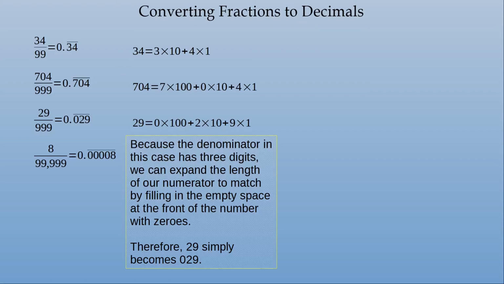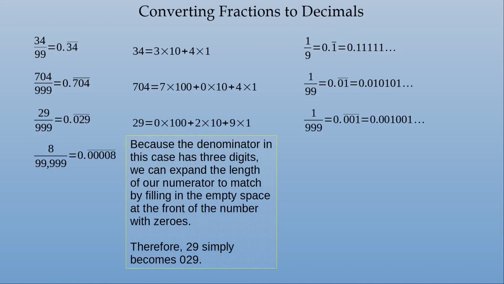0.00008 repeating. Here we see 1/9 is 0.1 repeating, which is 0.11111. Here's 1 over 99, which is 0.01 repeating, 0.010101. Here is 1 over 999, which is 0.001 repeating, so 0.001001, so on and so forth.